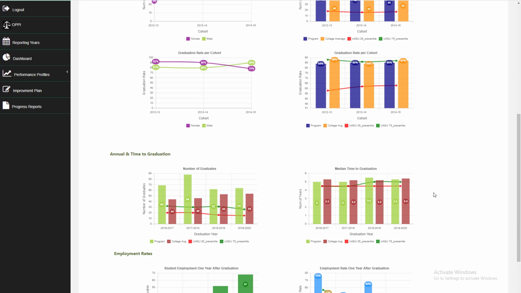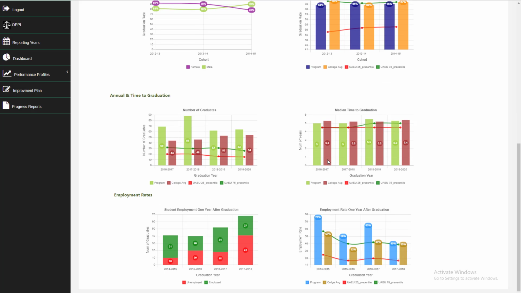For the graduation rate, you can see that the graduation rate of the program is 84% for 12-13, 85% for 13-14, and 85% for 14-15. The average of the university is 88%. The average of the college is 88% for 12-13, 84% for 13-14, and 87% for 14-15.